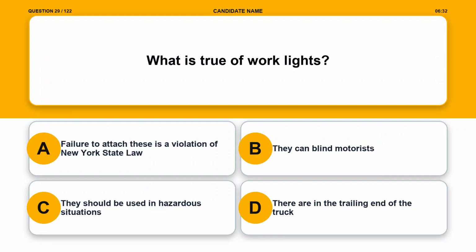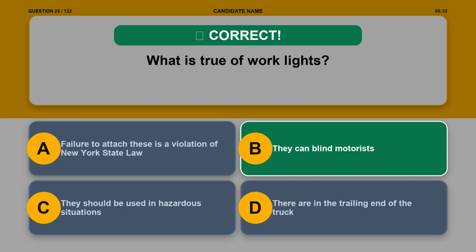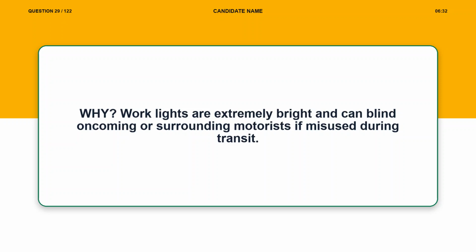Question 29. What is true of work lights? Option A, failure to attach these is a violation of New York state law. Option B, they can blind motorists. Option C, they should be used in hazardous situations. Option D, they are in the trailing end of the truck. The correct answer is option B, they can blind motorists. Explanation. Work lights are extremely bright and can blind oncoming or surrounding motorists if misused during transit.